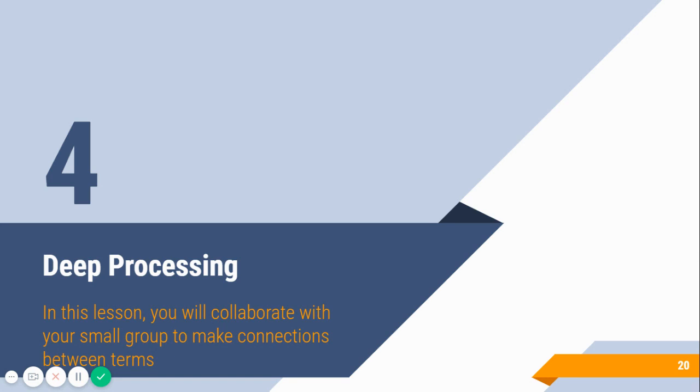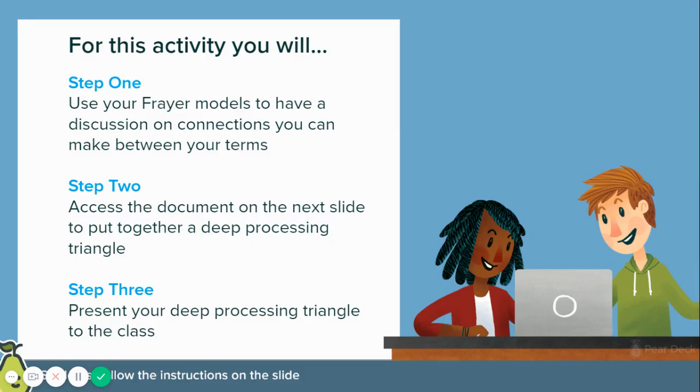Now let's really build a deep understanding of these terms by working through our fourth objective, dealing with deep processing. In this lesson, you will collaborate with your small group to make connections between terms. For this activity, you will use your Frayer models to have a discussion on connections you can make between your terms, access the document on the next slide to put together a deep processing triangle, and present your deep processing triangle to the class.